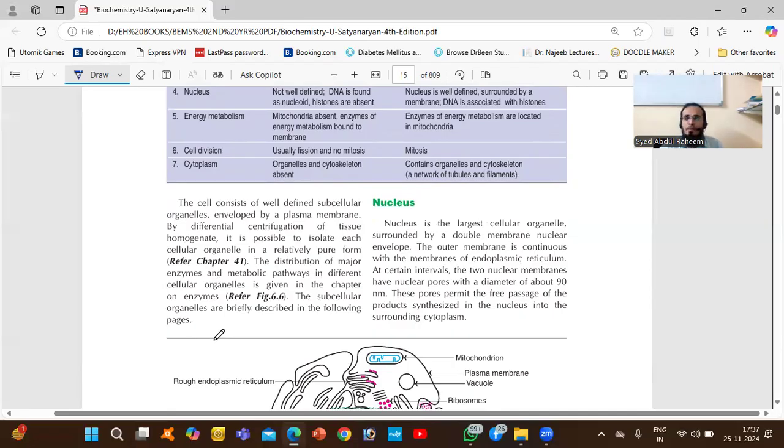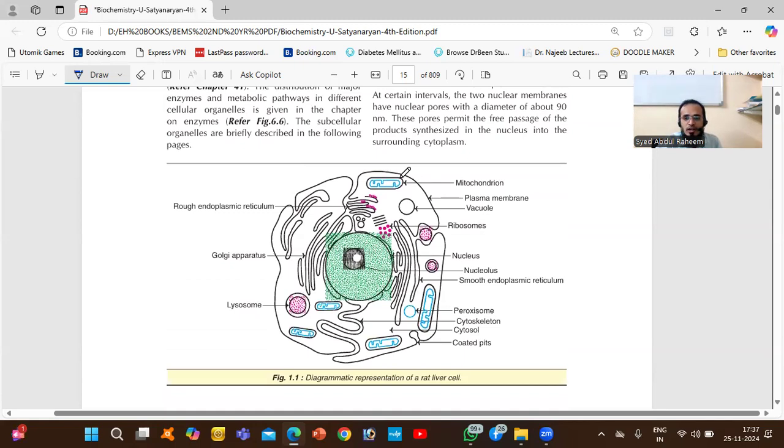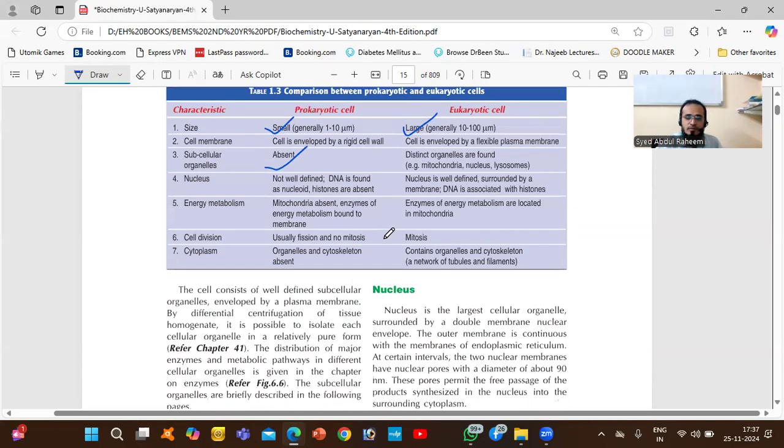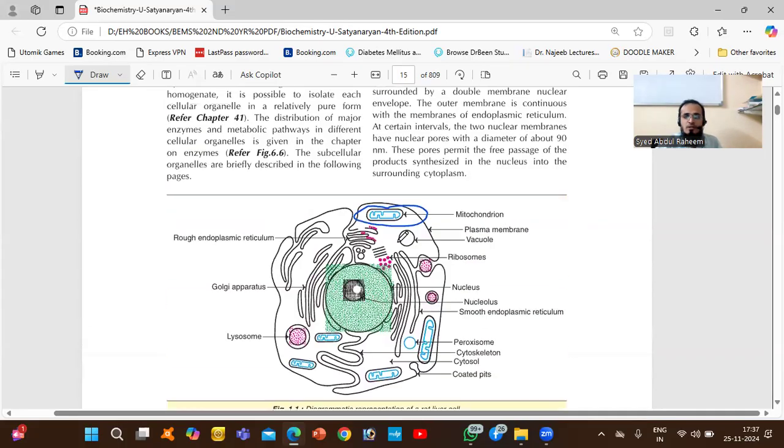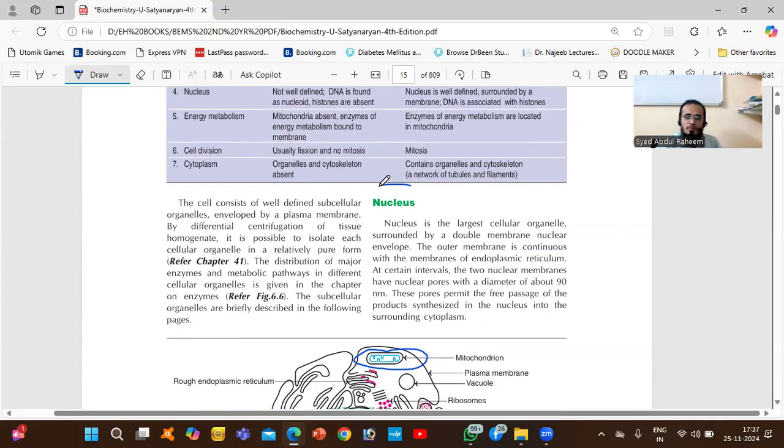So basically, in the cell, we have enveloped, covered organelles. Okay, this is the organelle. One organelle is mitochondria. It is covered. We have ribosome. So we have everything: lysosome, Golgi apparatus, everything. So we will discuss each and everything. First, we will talk about nucleus.